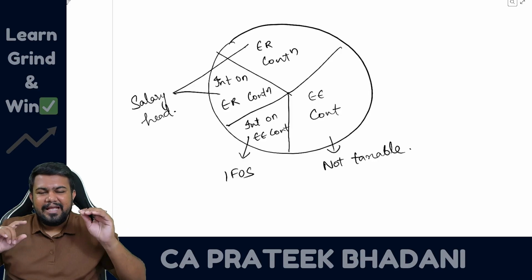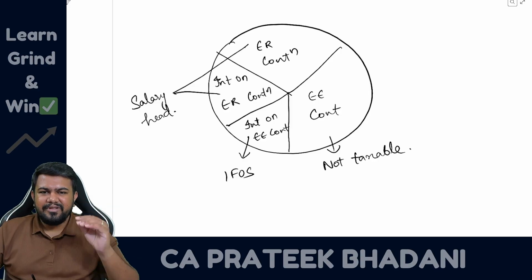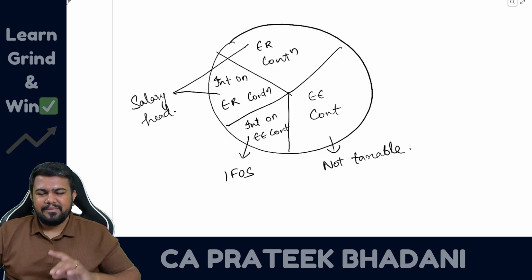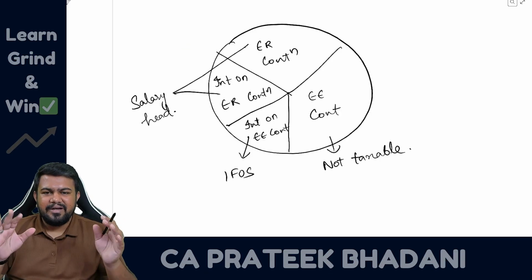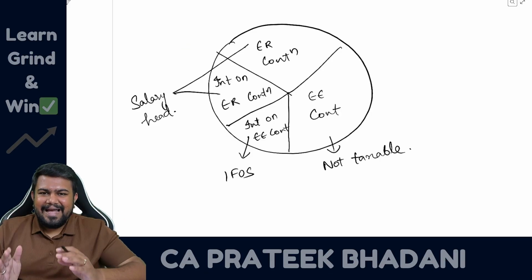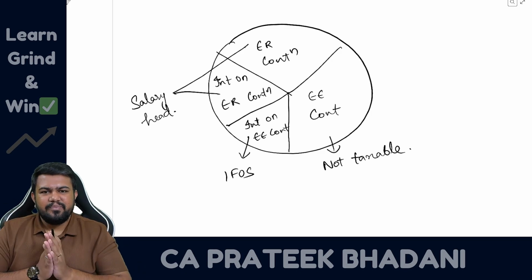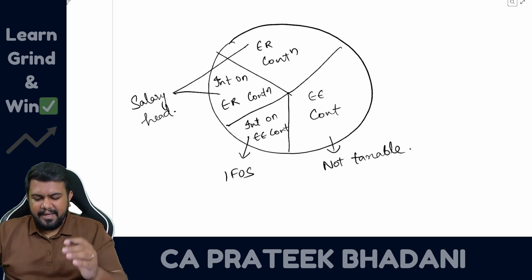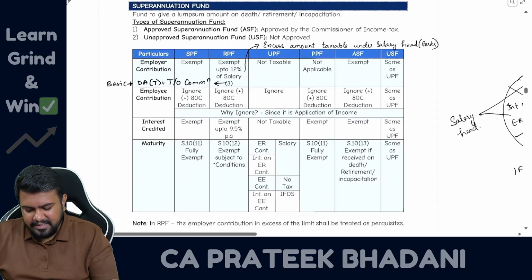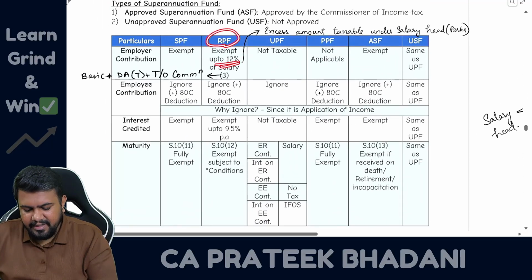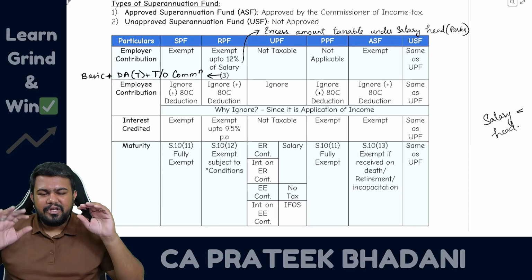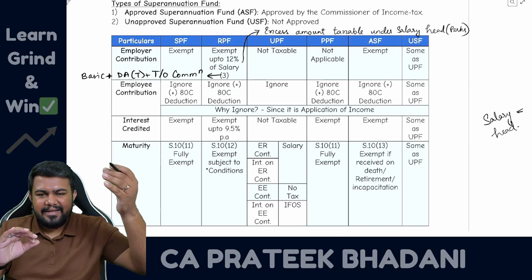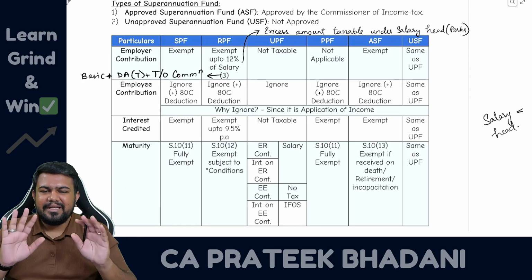And you know what? If a recognized provident fund is withdrawn within 5 years, I told you, if the conditions are not satisfied, it will be fully taxable. Then that also will be taxed like this only. So even recognized provident fund, if it is withdrawn within 5 years, it is taxed the same way as unrecognized provident fund. However, sometimes some amount will already have been taxed. For example, in recognized provident fund, if the contribution is more than 12%, already it would have been taxed. So if any amount has been taxed already, that much amount you don't tax during the time of maturity.